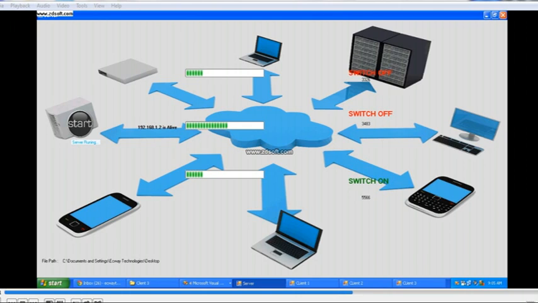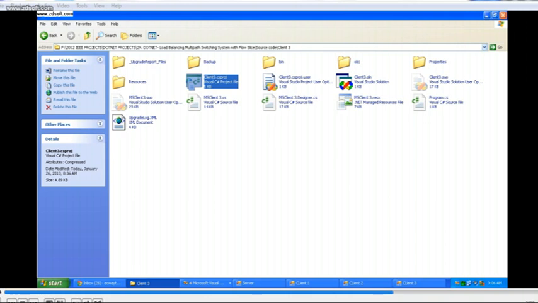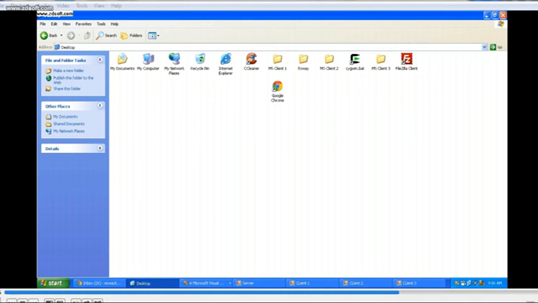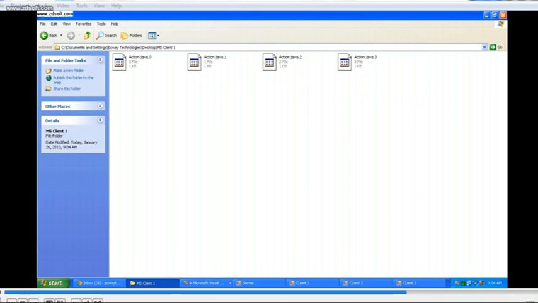First of all, now your data will be sent from client 1, client 2, client 3. When the switch is on, data will be sent. When the switch is off, data will not be sent. It will automatically convert, and data will be sent from source to destination, and then data will be saved automatically on the desktop.